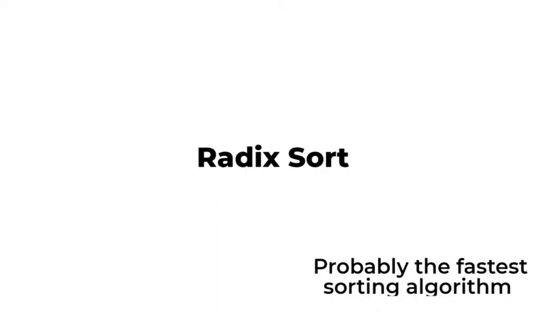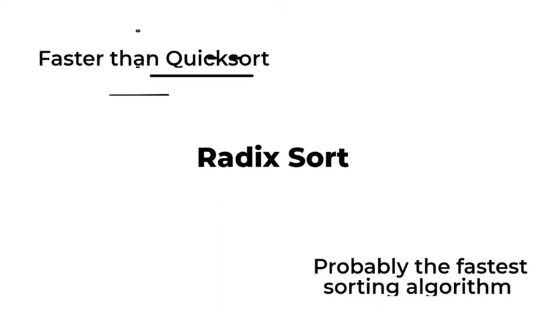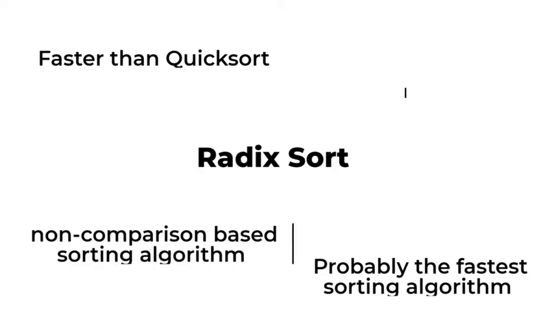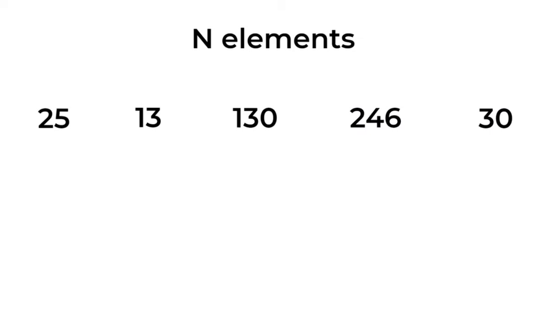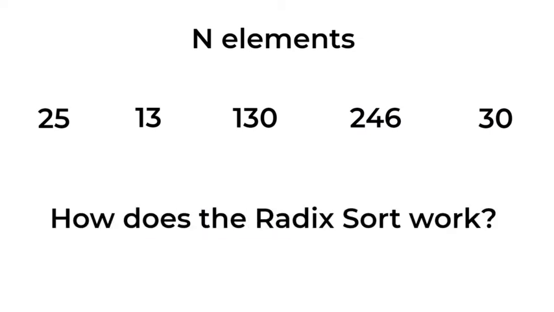The Radix sort is most probably the fastest of them, even faster than the famous quicksort because it can run in big O of n, contrary to big O of n log n for the quicksort. How does it work? Let's see an example. We want to sort this small list.